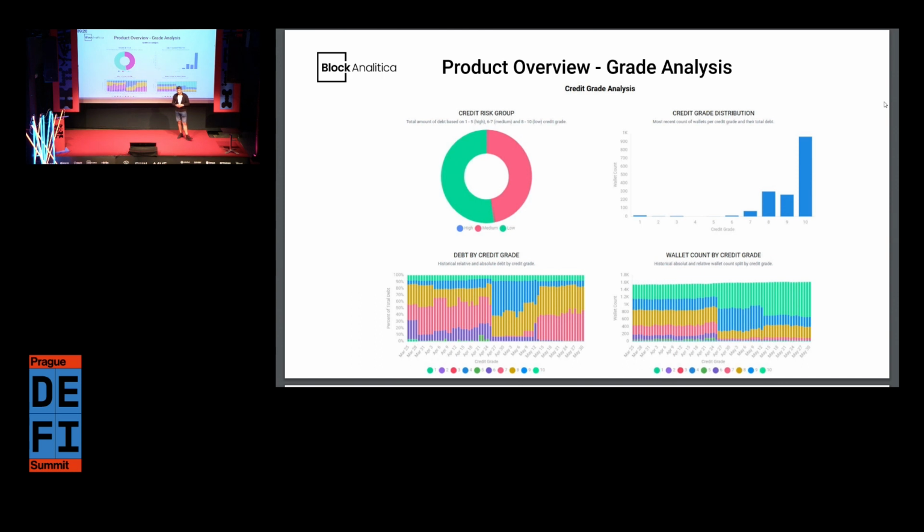We also created this analysis section, which is quite broad, and I won't spend too much time on it. But the basic idea is that we go first on the grade analysis, that means the final output of the model, and we split it both on the current state and also the historical states. We can see on the bottom the depth by credit grade, that means the proportional contribution of different wallets, basically the wallet depth to the total risky debt at Maker, and also the wallet count in a similar way.